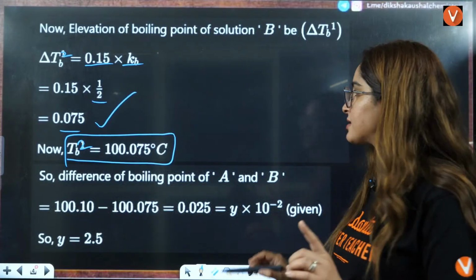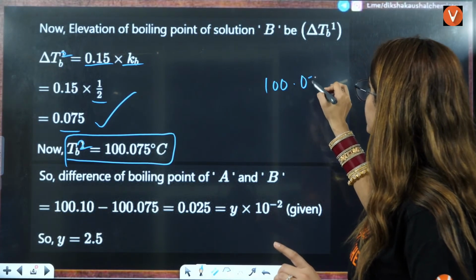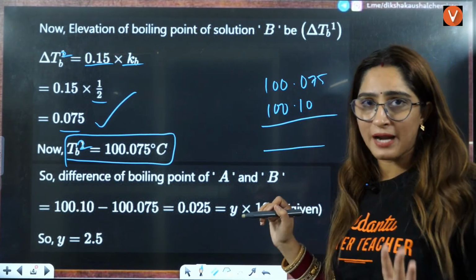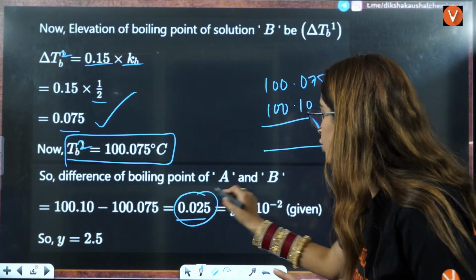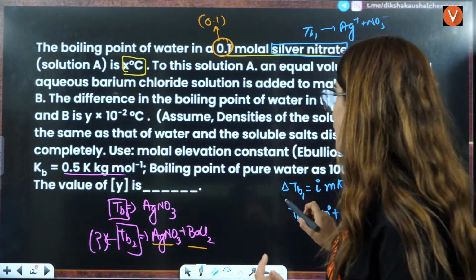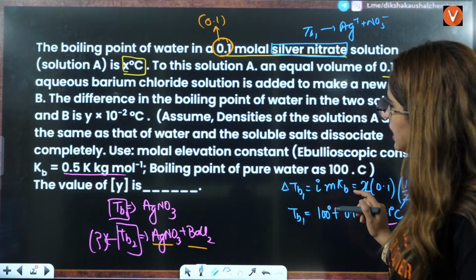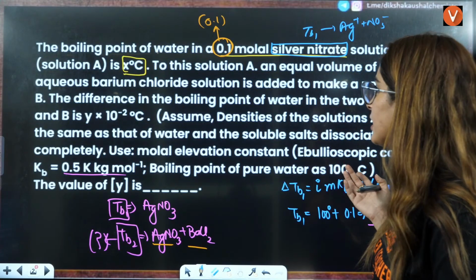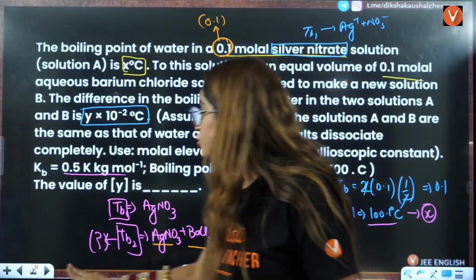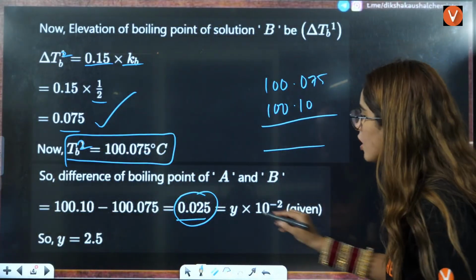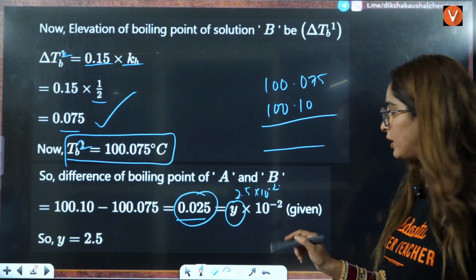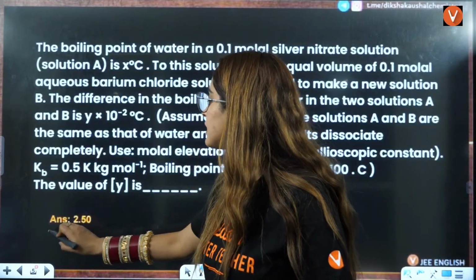Now, what is the difference? One is 100.075, other is 100.10, right? So you have to subtract it. The difference will be 0.025, that we can also write because they are asking you this in integer form. That is written over here, wait a minute, where is y? Yes, this one. They are saying the difference is y into 10 raised to power minus 2. So you have to convert it into 10 raised to power minus 2. So if you put y equals 2.5 into 10 raised to power minus 2, that will be 0.025 only. So the answer will be 2.5 is the correct answer.